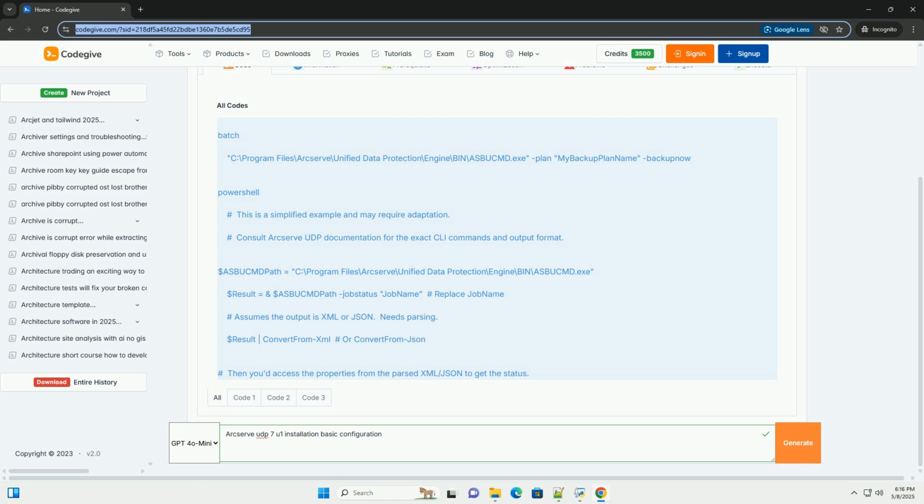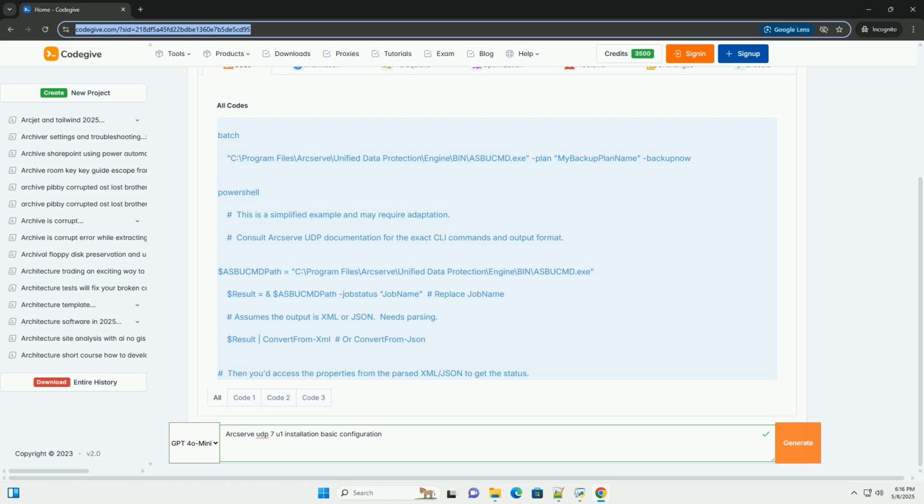3. License Agreement. Read the license agreement carefully. Accept the terms and click Next. 4. Select Installation Type. You'll be presented with options for what you want to install. The main choices are Arcserve UDP Console. This is the central management interface for Arcserve UDP. It's where you define backup plans, monitor backups, perform restores, and manage the overall environment. You will need this to manage everything.